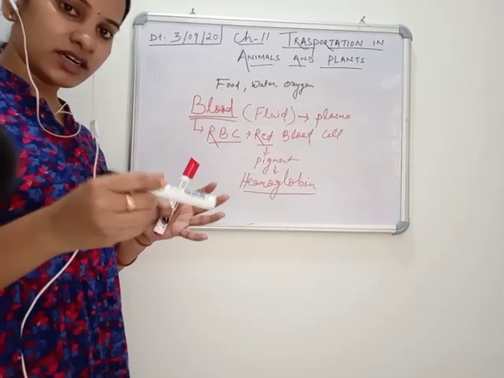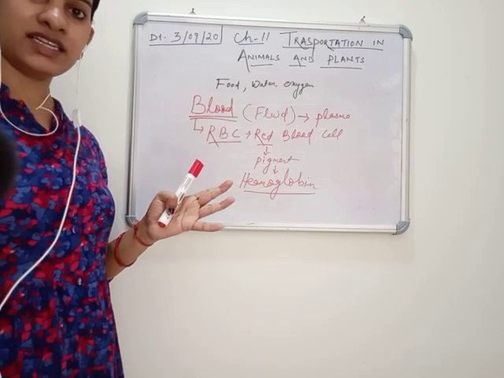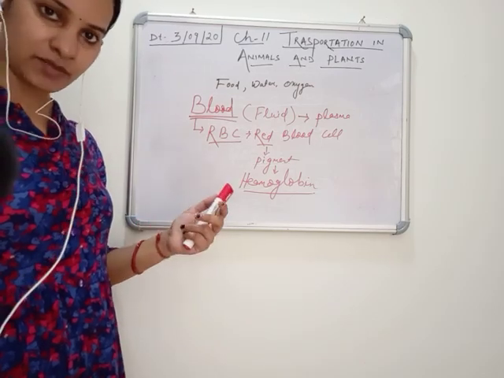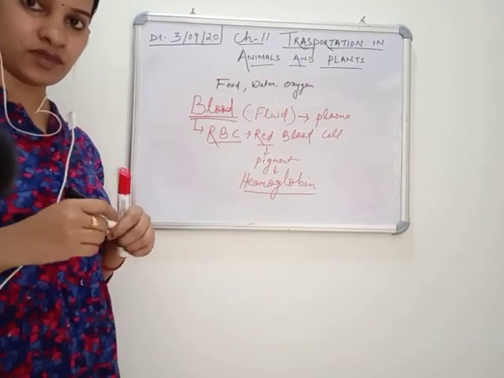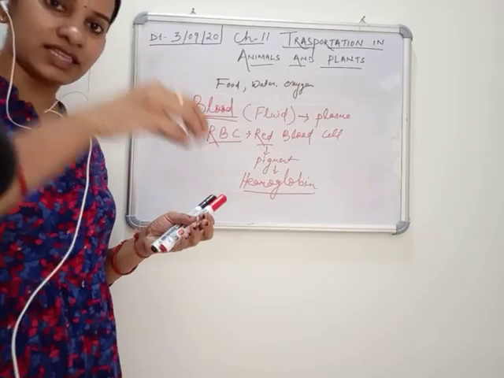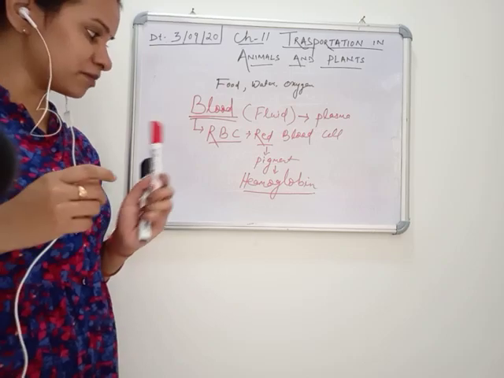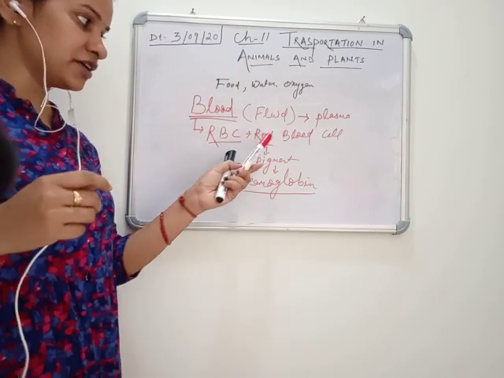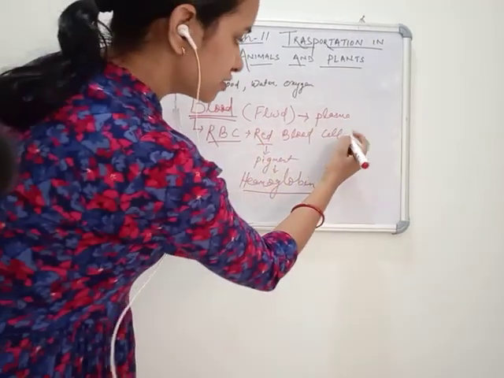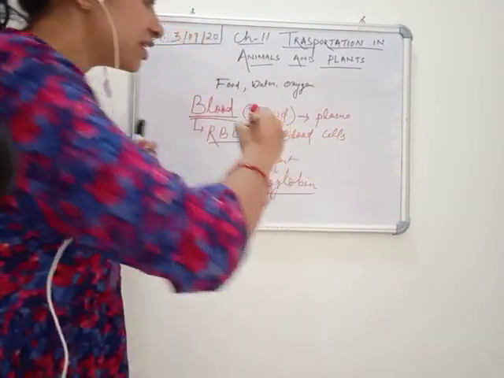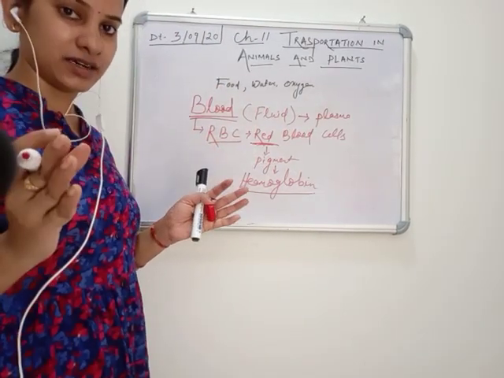Now, the blood is a carrier of food, nutrients, and your waste materials like sweat, fecal matter, and urine. Everything is carried by the blood. But what is inside the blood which helps in carrying all those things? Number one is your RBC, red blood cell. From the name, you can see it is giving the blood a red color.